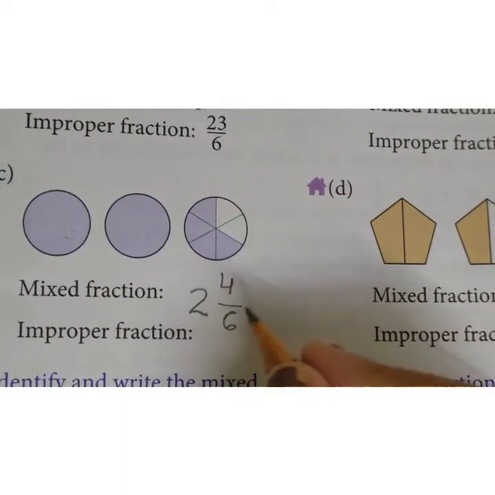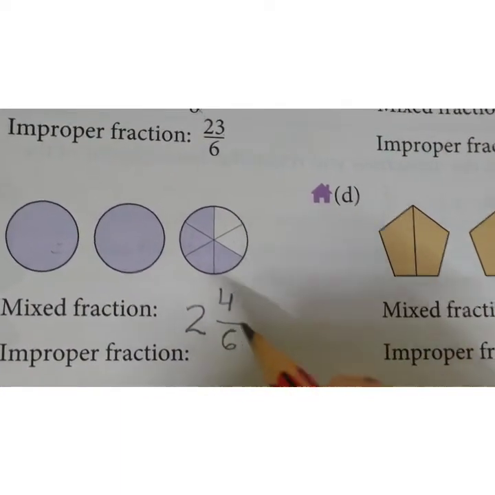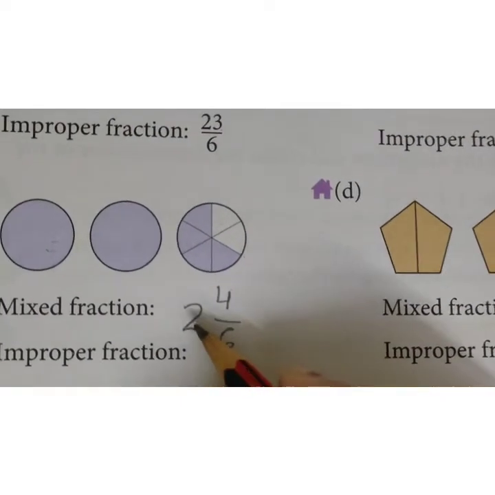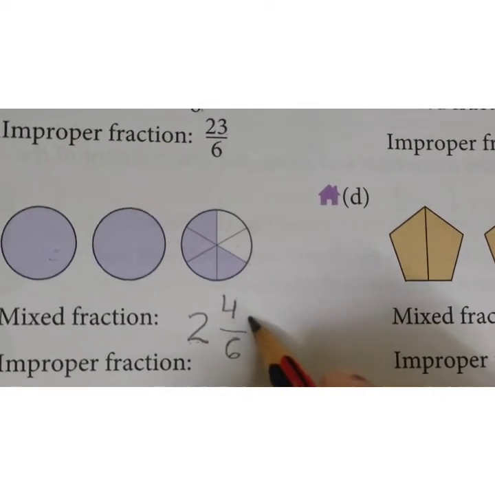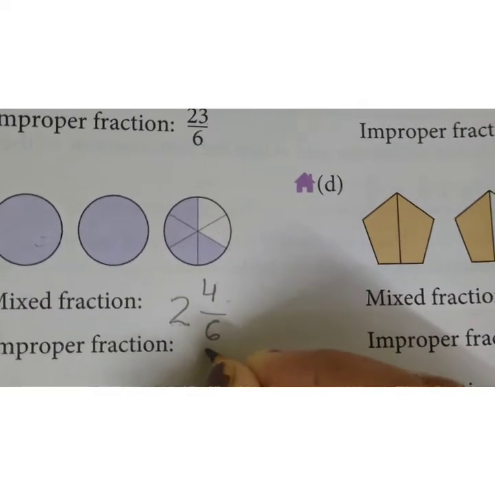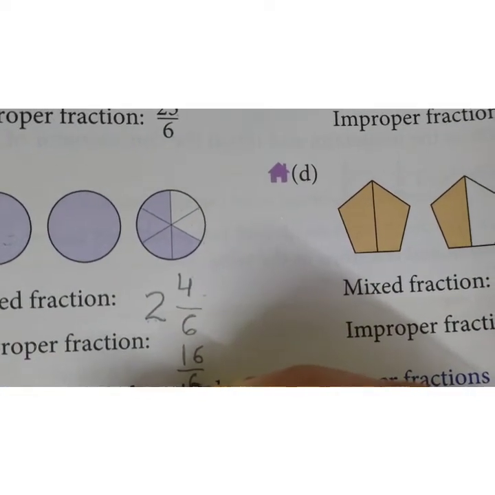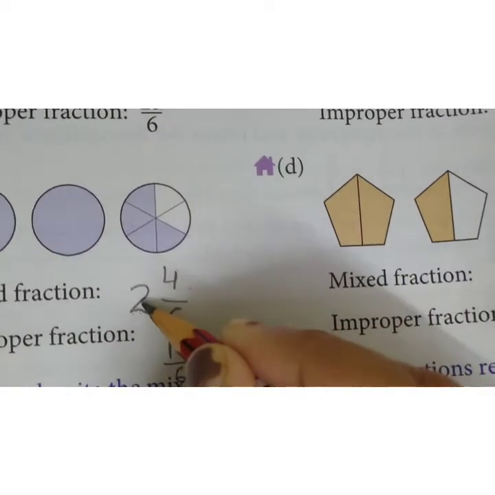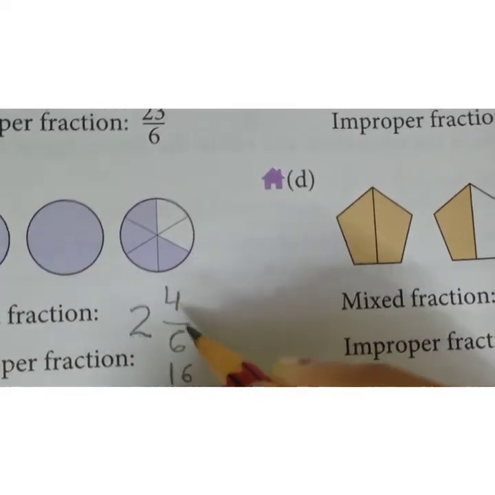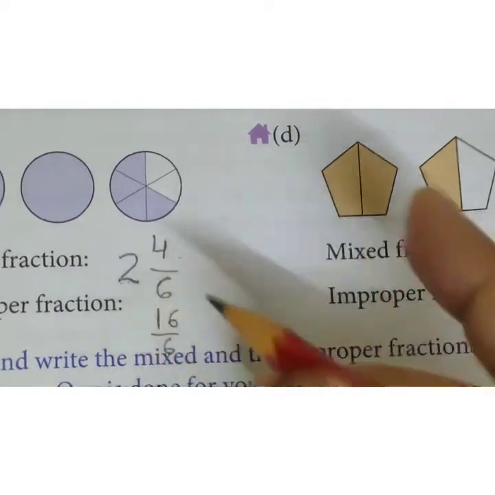Now you have to convert it into an improper fraction. So 6 twos are 12, and 12 plus 4 is what? 16. 12 plus 4 is 16. So you will write 16 upon 6. First you will multiply, then you will add. 6 twos are 12, 12 plus 4, 16. Okay. Now the next one is,